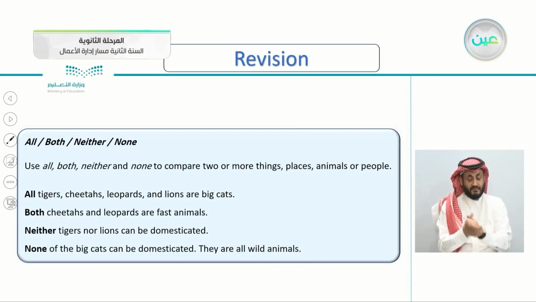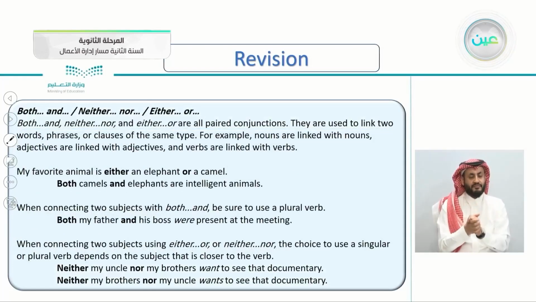Also, we took all, both, neither, and none. Both and neither mean just two. All and none mean three or more. All tigers, cheetahs, leopards, and lions are big cats. Both cheetahs and leopards, so we have just two, are fast animals. Both and, neither nor, either or. If you remember, we said my favorite animal is either an elephant or a camel.